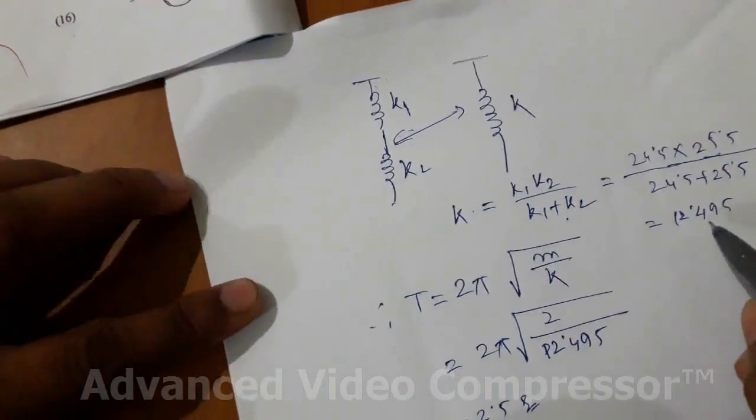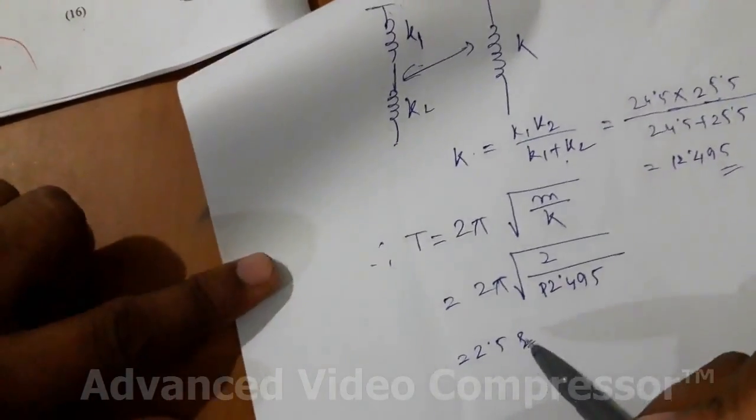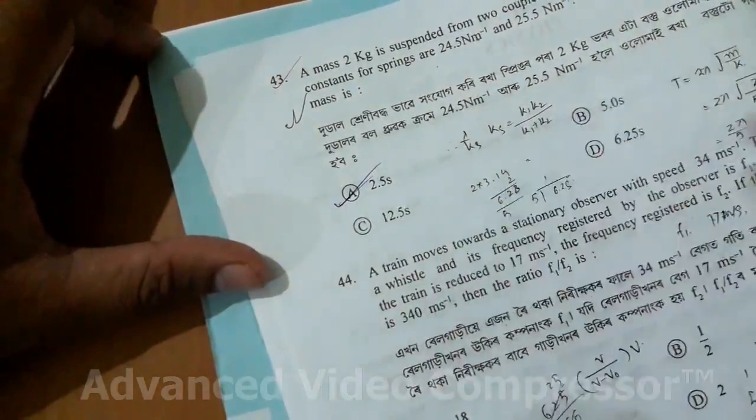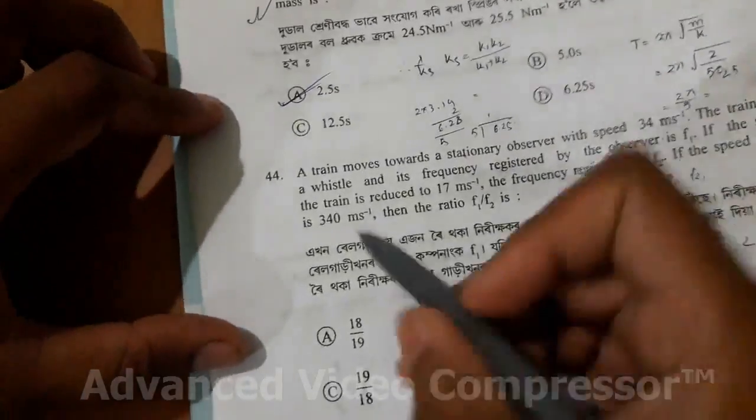So it comes as this, and if you put this value, we will get the time period as 2.5 seconds. So this option is correct, 2.5 seconds. So coming to the next question, it is 44.